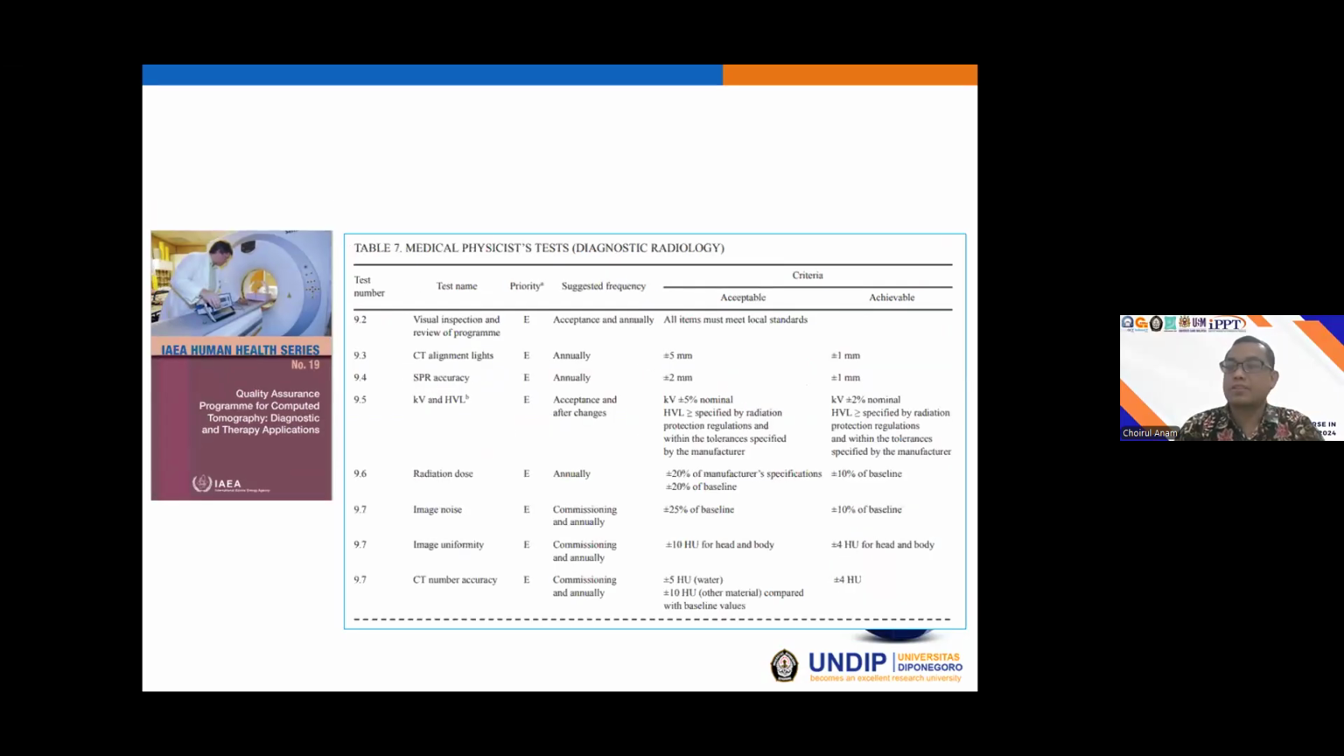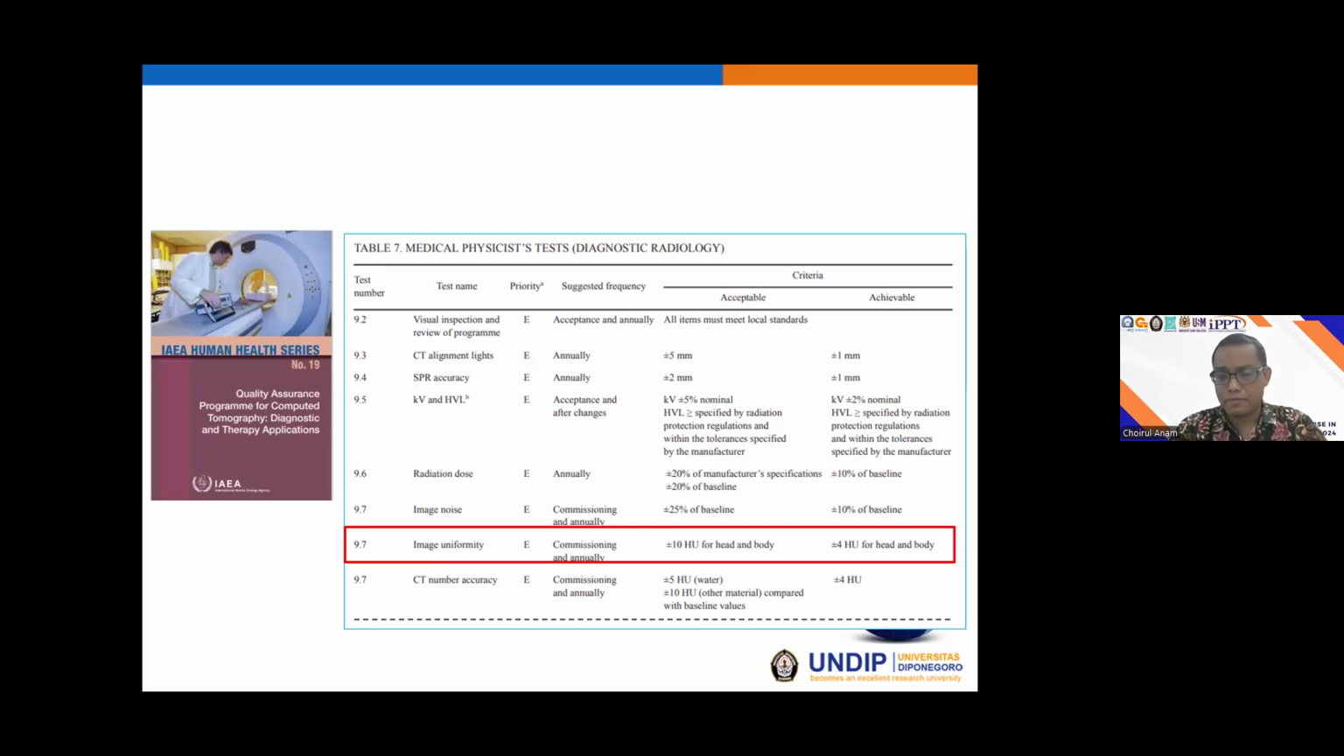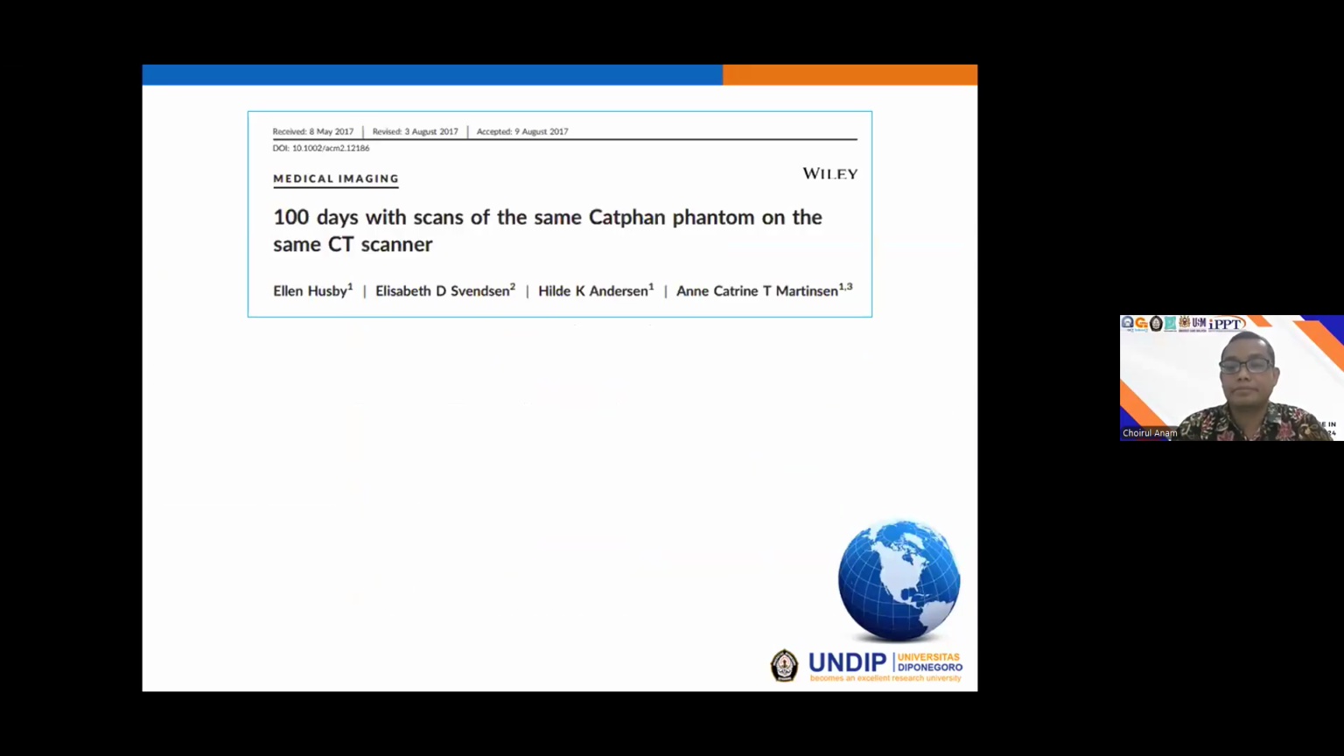And this one is also from the IAEA for medical physicists, and you can see here that the image uniformity for the acceptable should be within 10 Hounsfield units for head and body phantoms, and the achievable is 4 Hounsfield units for head and body phantoms.